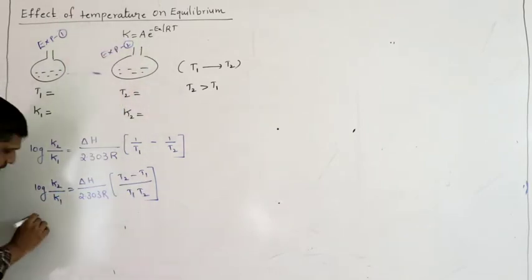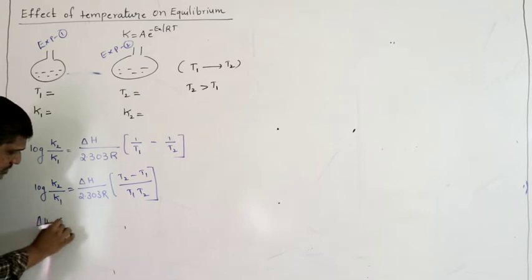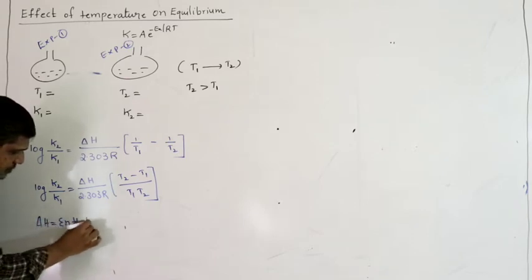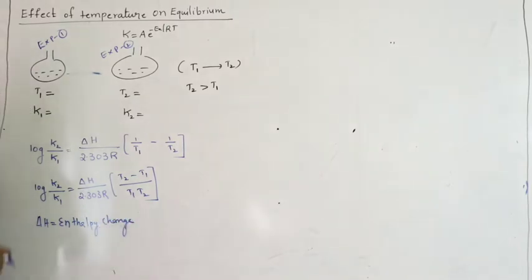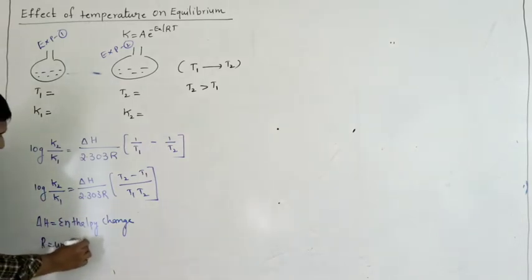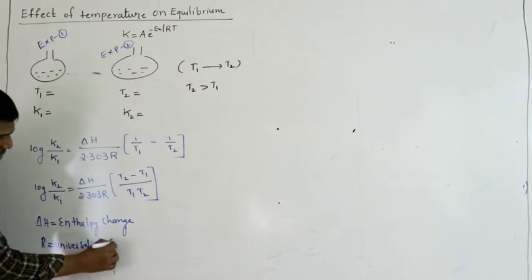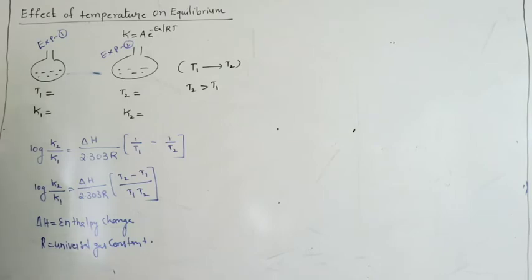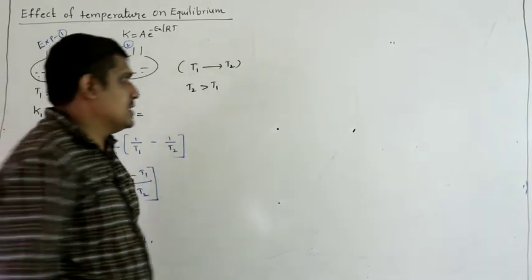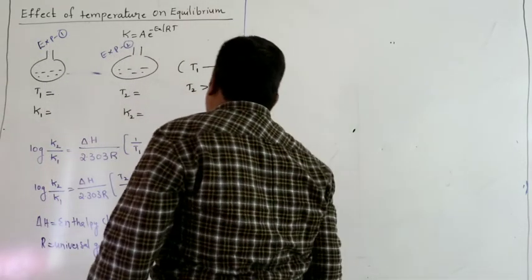Delta H is the enthalpy change of the reaction. R is the universal gas constant, you know it. Right, so let us see how it explains the nature of the reaction.